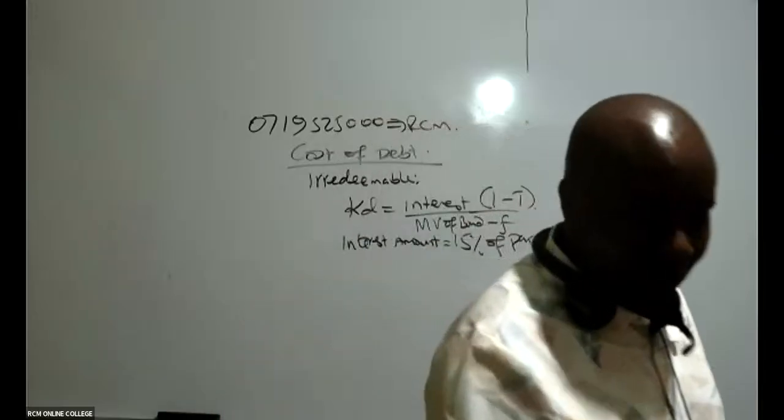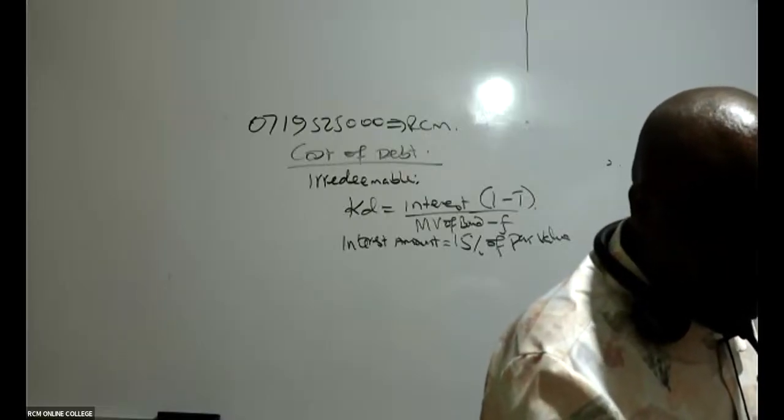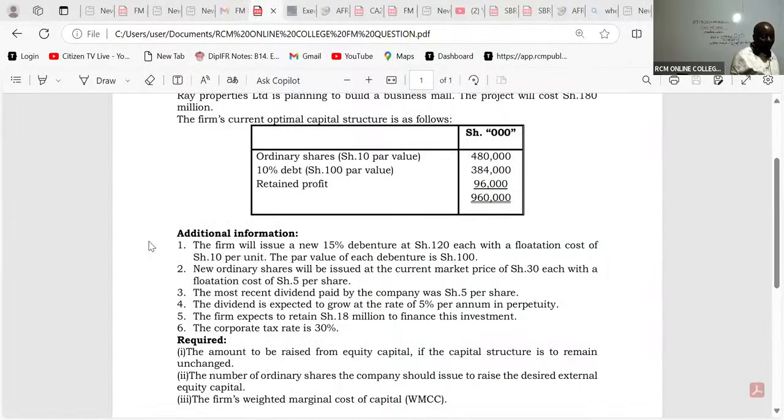So do we have the par value in this question? So the par value, ladies and gentlemen, you are told that the firm will issue a new 15% debenture at shillings 120. You can see they're issuing new at shillings 1.